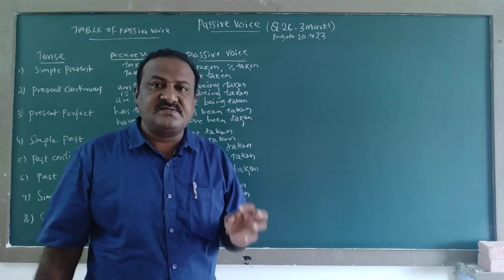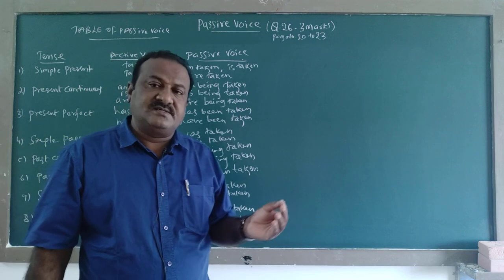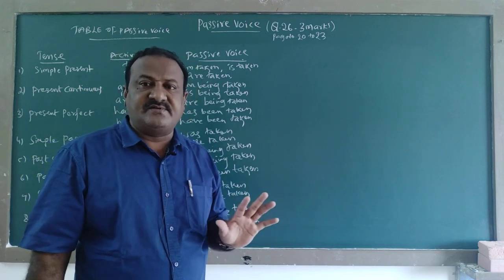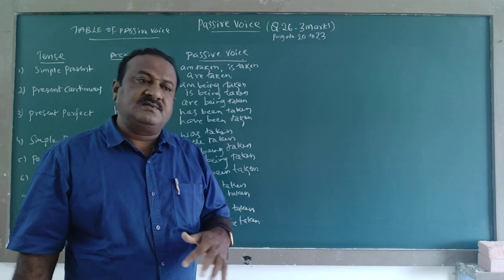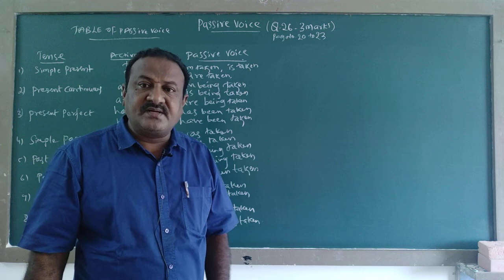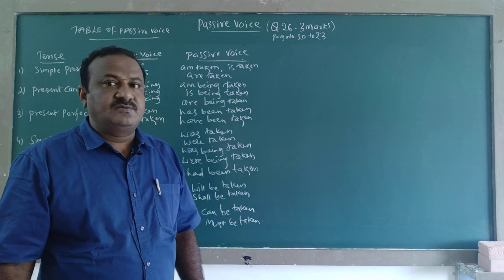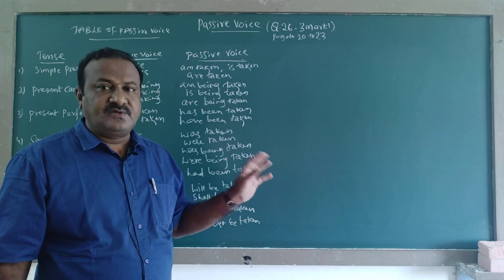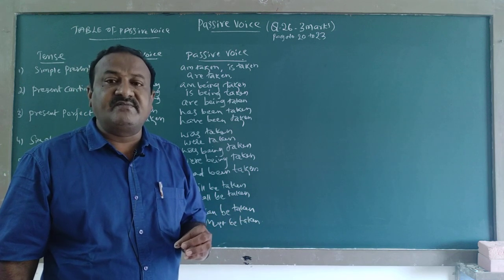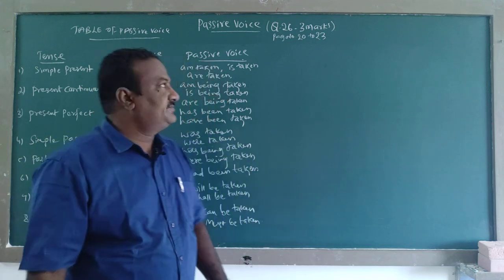Some exercises they have given. You have to go through, read and try to complete that. Afterwards, we can go for previous question paper examples. So, before that you have to do those exercises which they have given in your workbook.